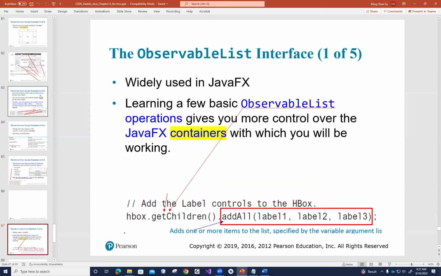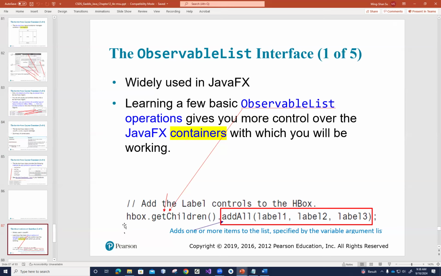Learning a few basic observable operations gives you more control over the JavaFX containers with which you will be working. Here is a very simple example.